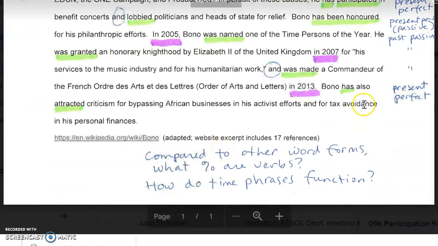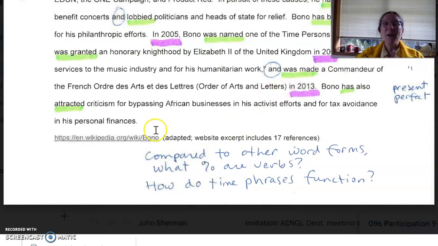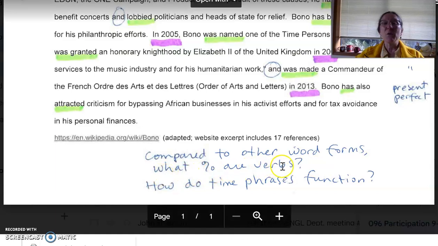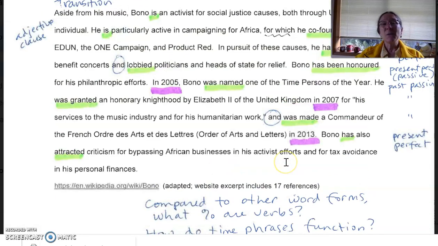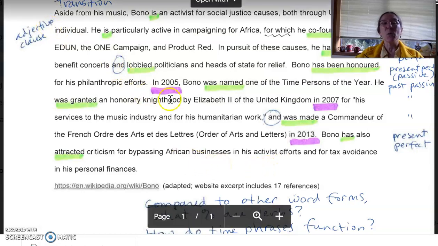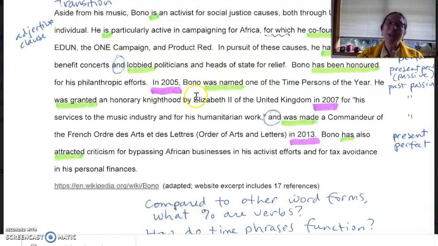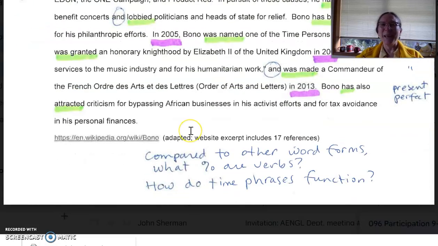Alrighty. So the final questions are thinking about verbs and how they function, like why we have them, and how many there are when you're going to edit your own writing. So compared to other word forms, what percentage are verbs? And what do you think, about 10%? Maybe 10% of the words? We could count the words, and then we could count the verbs, and we could compare them, but it looks like 10-15% to me. If you want to count them, go ahead.